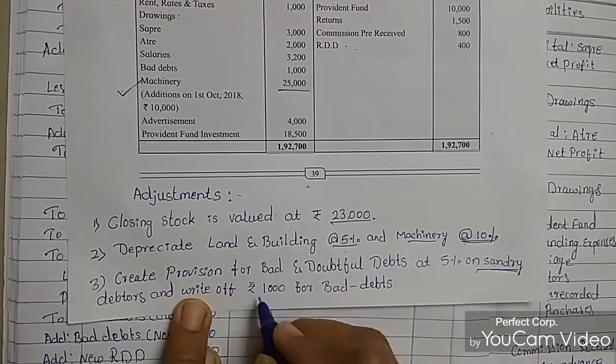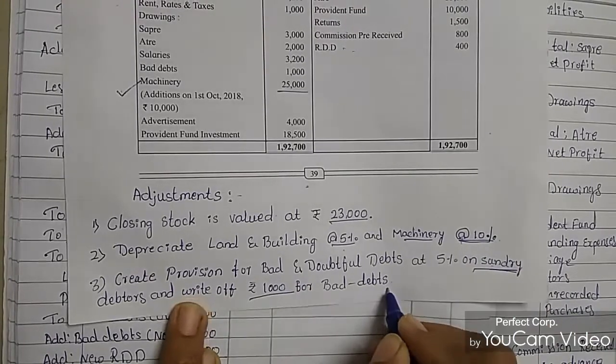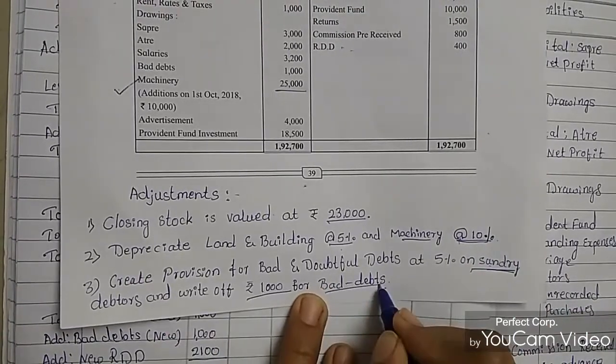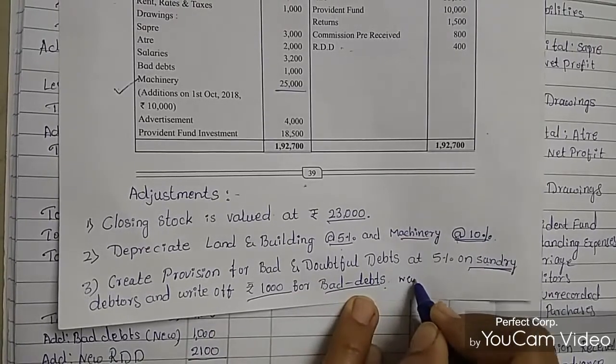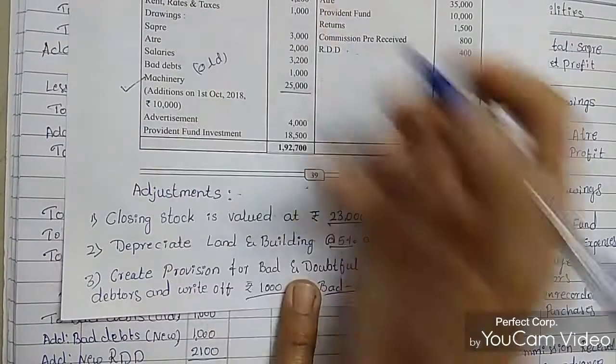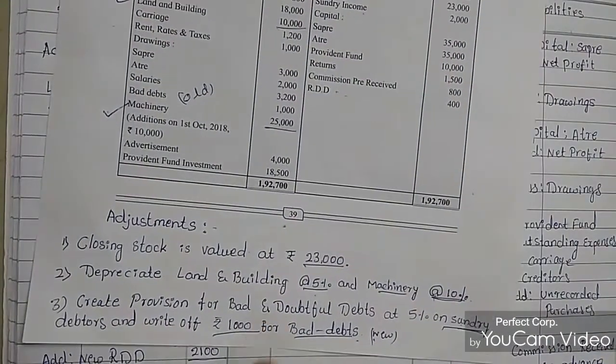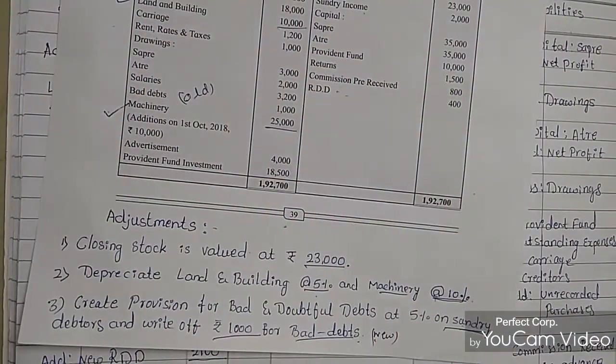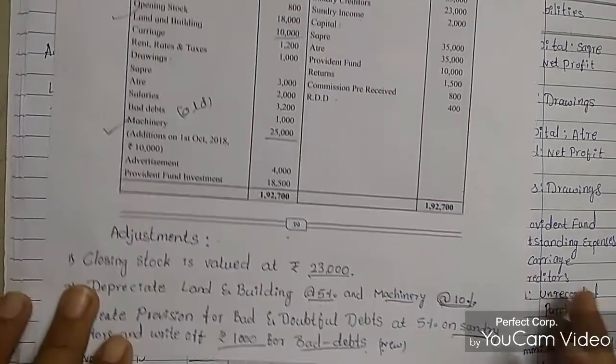And write off 1,000 rupees as bad debts. This is a new one. The old one is what is already given in the table, and in the adjustment it is a new one.